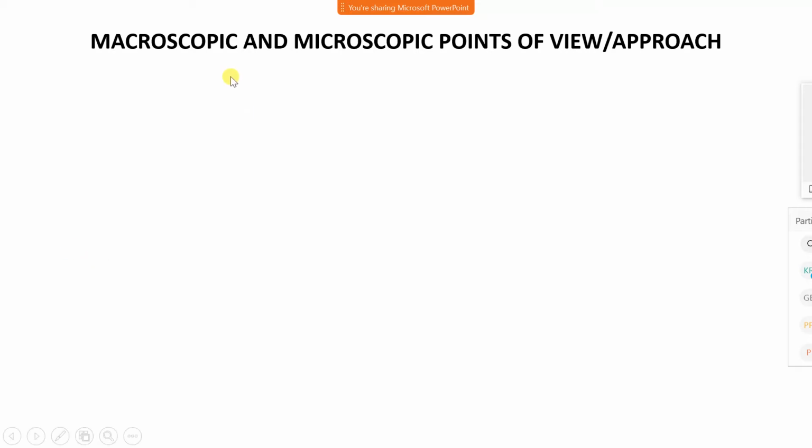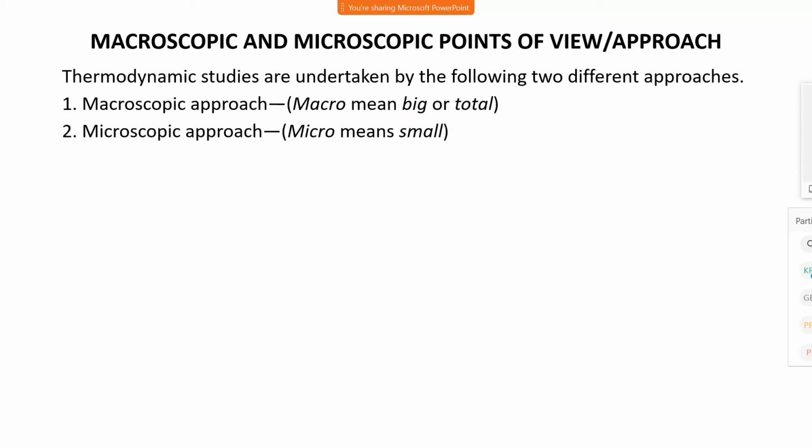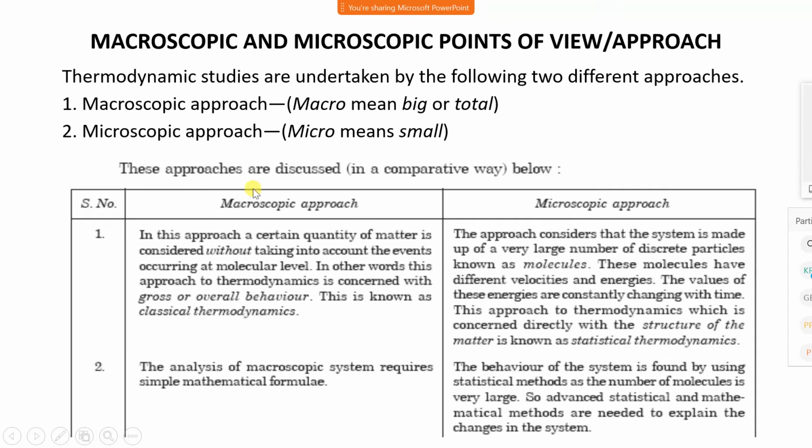Macroscopic point of view is called the classical approach, classical thermodynamics, and microscopic is called statistical thermodynamics. We mostly study the macroscopic point of view. Thermodynamic studies are undertaken by the following two different approaches. First is the macroscopic approach. Macro means big or total, and micro means very small. These approaches are discussed in a comparative way below. Here we have differentiated macroscopic from microscopic approach.